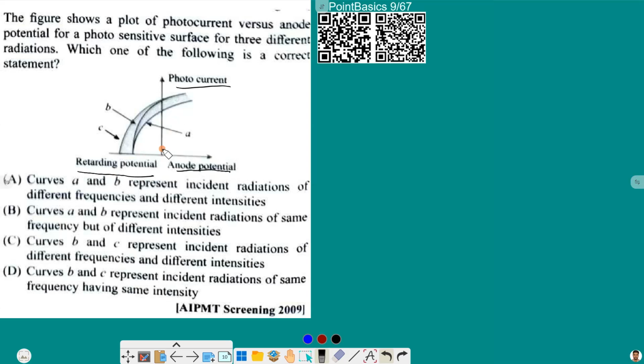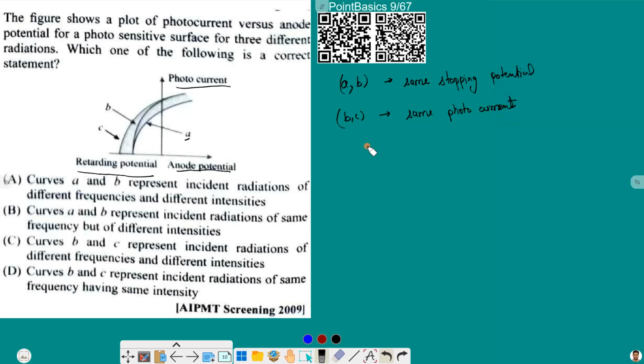If we observe the graph carefully, we can note that we have three curves, curve A, B and C. For curves A and B we have the same retarding potential, or we can say the same stopping potential. And for curves B and C we have the same photocurrent.